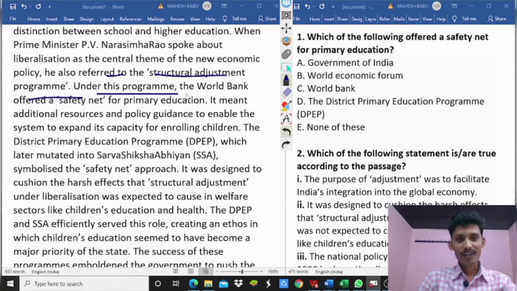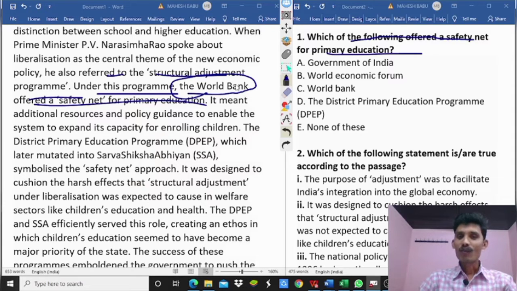Under this program, the World Bank offered a safety net for primary education. So, which of the following offered a safety net for primary education? The World Bank offered it. So World Bank is correct, and the first answer, option C, is correct.